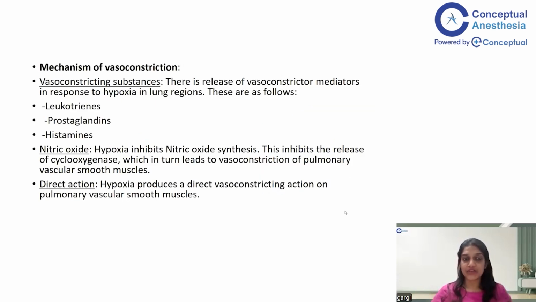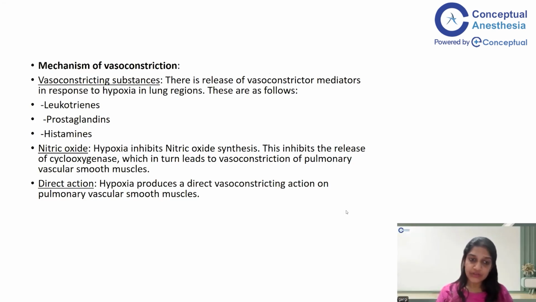So, what is the mechanism of vasoconstriction? There are some vasoconstrictor mediators which are secreted in response to the hypoxia in lung tissue, which are leukotrienes, prostaglandins, and histamine. Next is nitric oxide. Nitric oxide is actually responsible for vasodilation, and this nitric oxide decreases, thereby leading to vasoconstriction. So, hypoxia inhibits nitric oxide synthesis. This inhibits the release of cyclooxygenase, which in turn leads to vasoconstriction of the pulmonary vascular smooth muscles. Moreover, there is also a direct action caused by hypoxia on the arteries, leading to vasoconstriction.